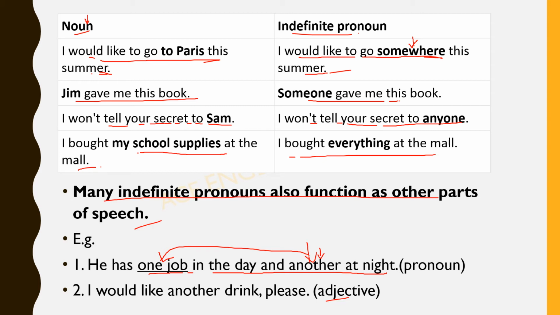And here, I would like another drink. Adjectives give us extra information about nouns and pronouns. So here, I would like what? A drink. That too, another drink. So here, another is used as an adjective. Okay.